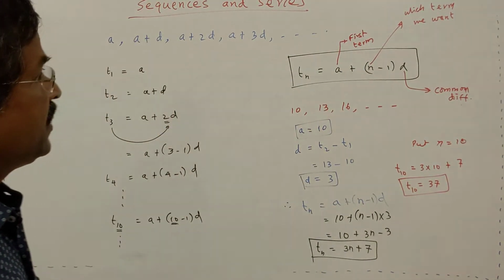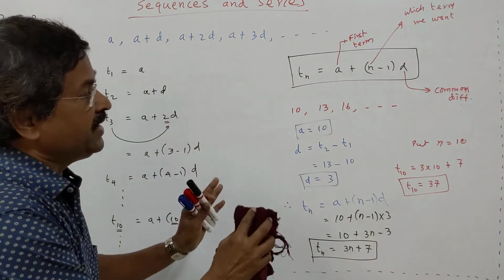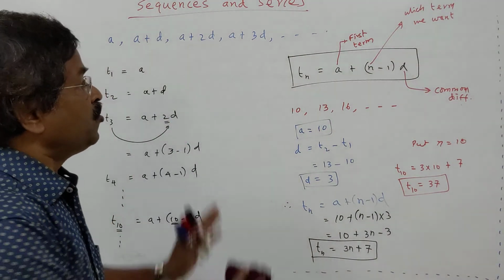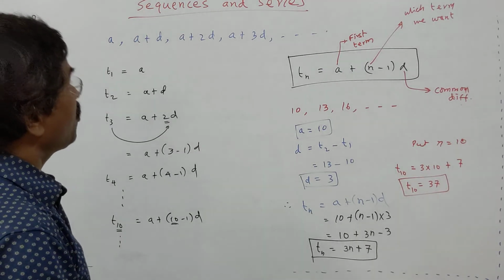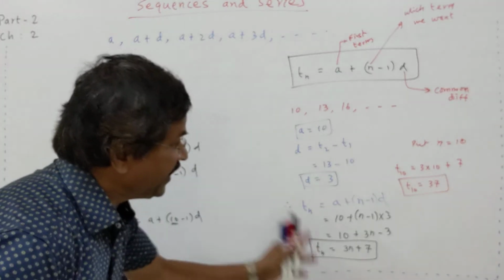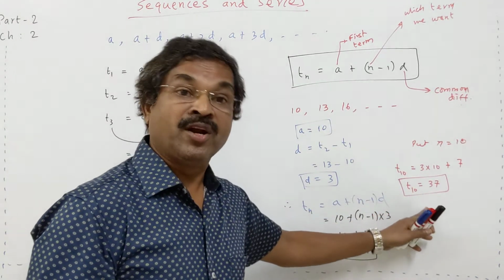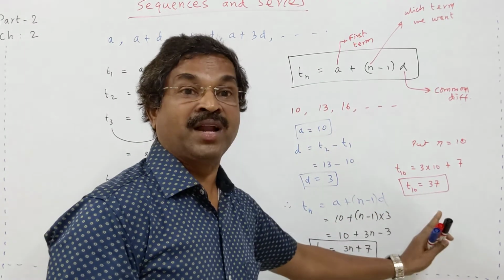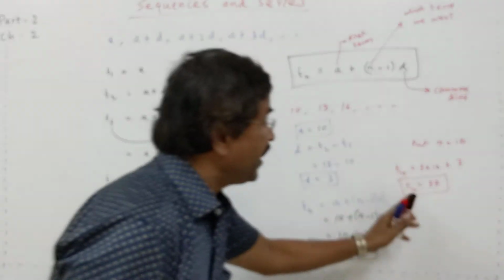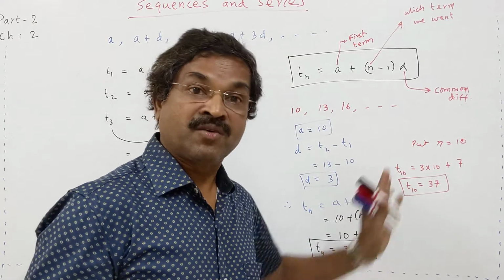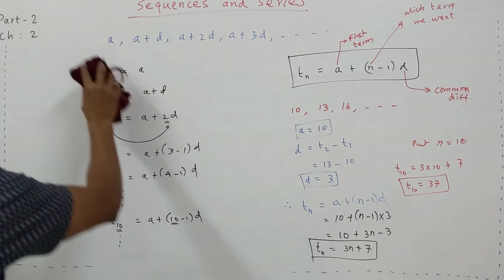Now this course is an elementary introduction course. How to recognize whether a sequence or progression is in AP. How to find the nth term and how to find a particular term by using the nth term formula. You should understand it. By using the nth term formula, we can always find a particular term, whatever term we want. That's all.